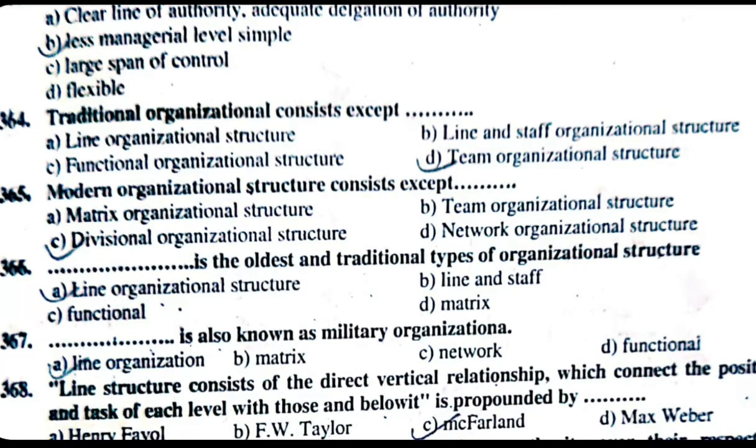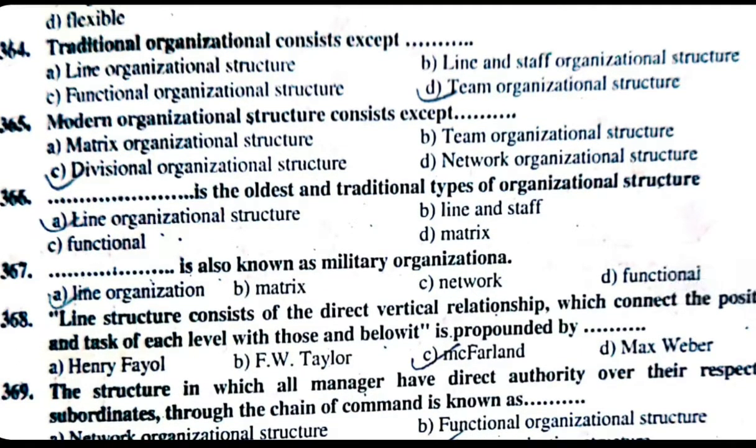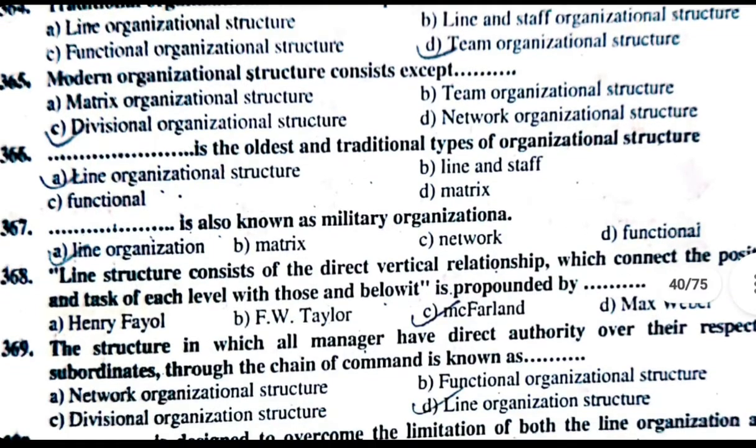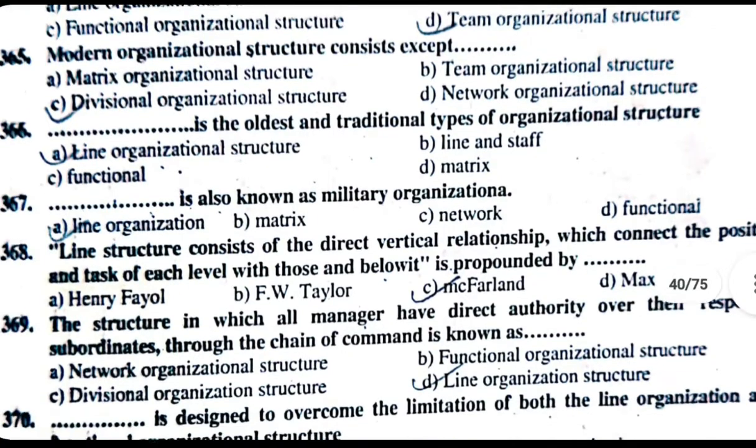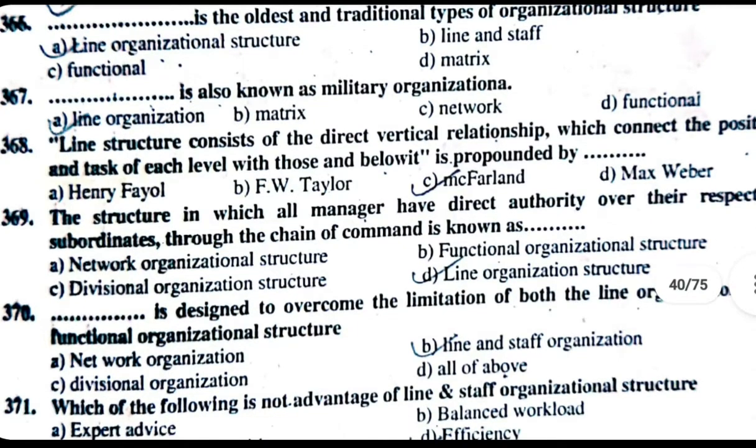368. Line structure consists of the direct vertical relationship which connects the position and tasks of each level with those above and below it. It is propounded by C. McFarland. 369. The structure in which all managers have direct authority over their respective subordinates through the chain of command is known as line organization structure. 370. Dash dash dash is designed to overcome the limitations of both the line organization and functional organization structure. The correct answer is B, line and staff organization.